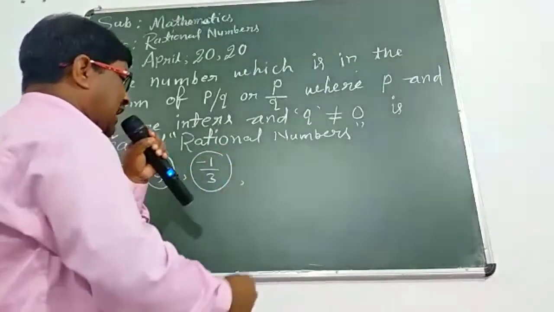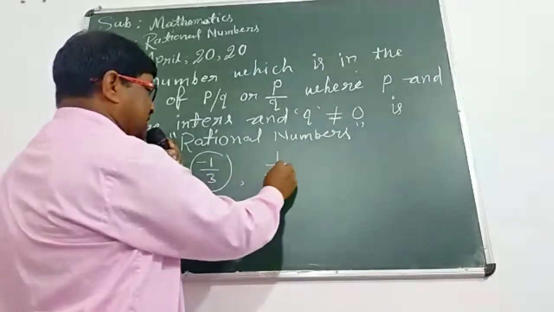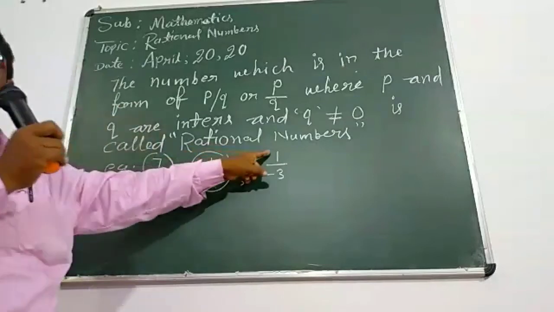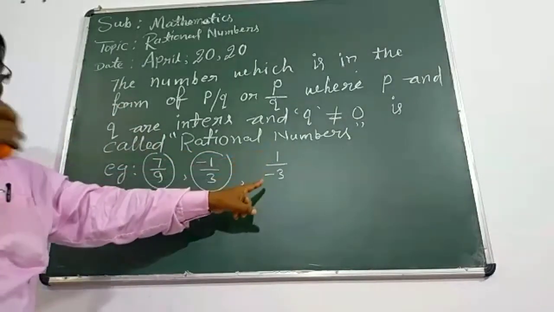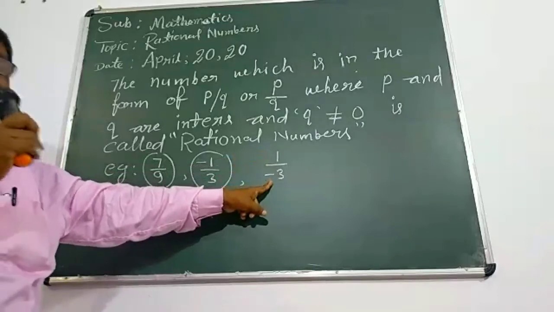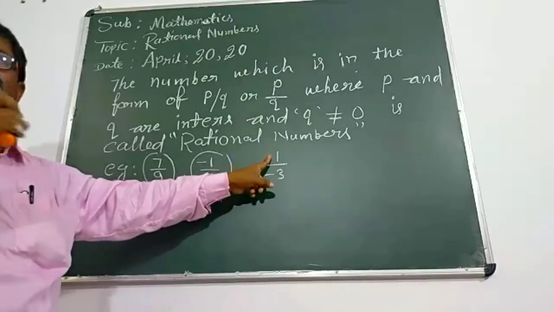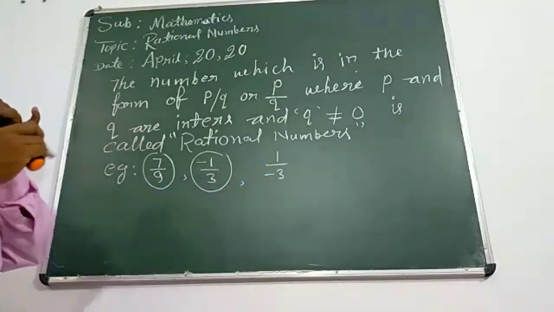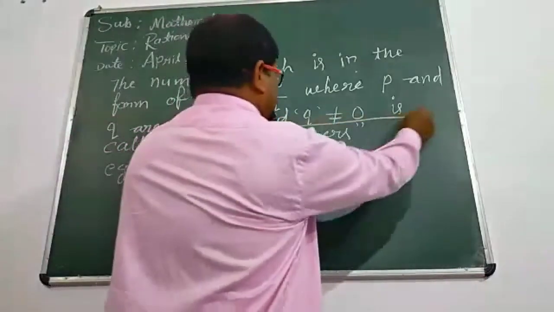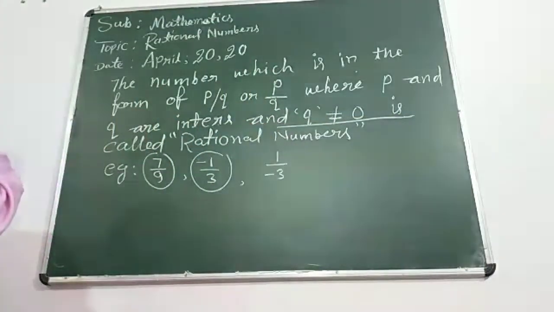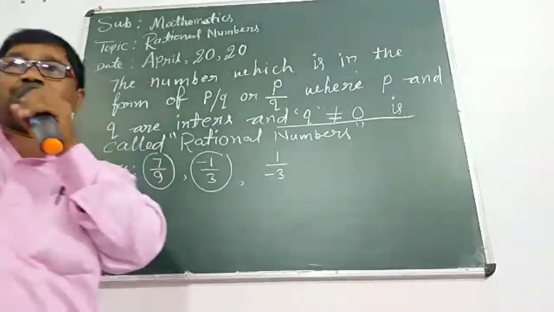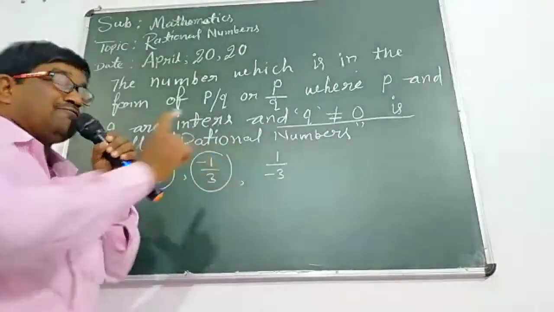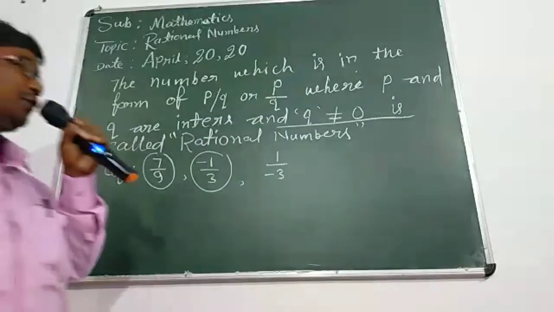Now we are writing 1 upon minus 3. Here 1 is an integer, minus 3 is also an integer, but 1 is P and minus 3 is Q. In the definition, it is declared that Q is not equal to 0. It means Q must be greater than 0. But here, in this sequence, minus 3 is less than 0.